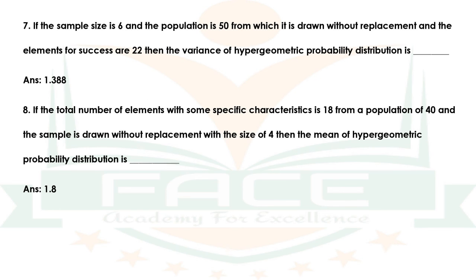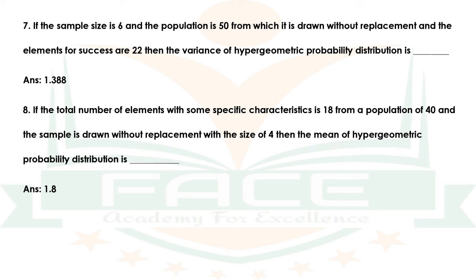Question number 7. If the sample size is 6 and the population is 50 from which it is drawn without replacement and the elements for success are 22, then the variance of hypergeometric probability distribution is dash. The answer is 1.388.